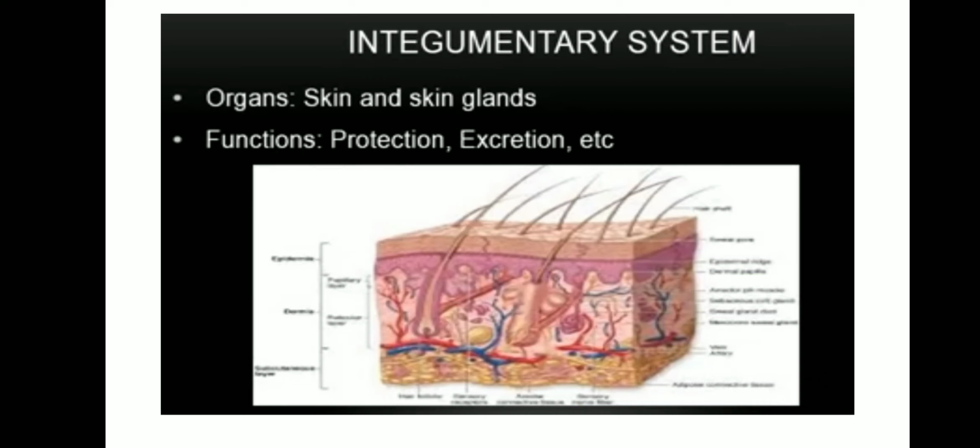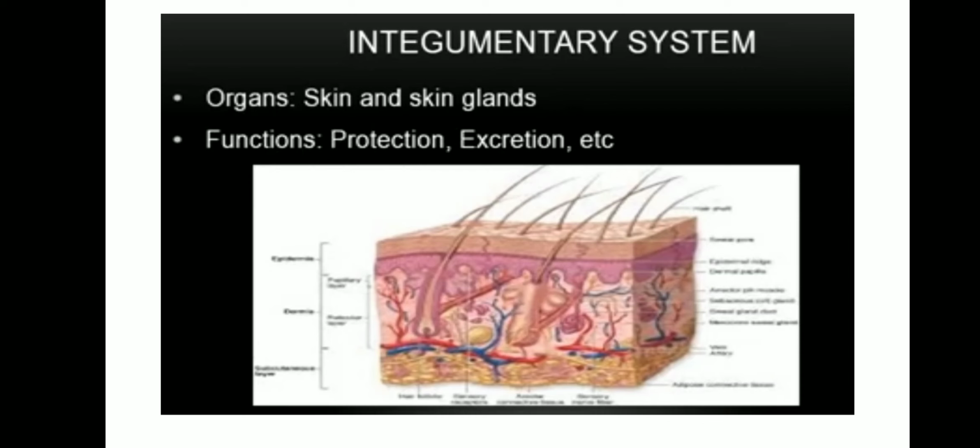The first organ system is the integumentary system. Integumentary system is what? It consists of external organs that protect the body from damage. It includes the skin, nails and hair. The skin is the largest organ of the human body. It is made up of three layers: epidermis, dermis and hypodermis. And what's its function? Protection as well as excretion. So the skin protects our body and also excretes the unwanted waste water in the form of sweat.